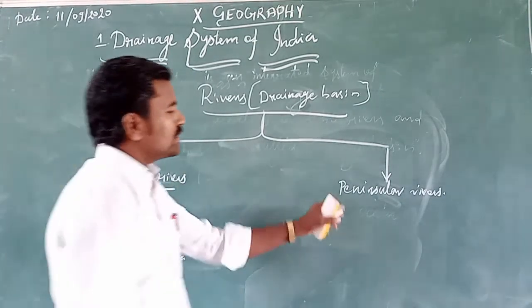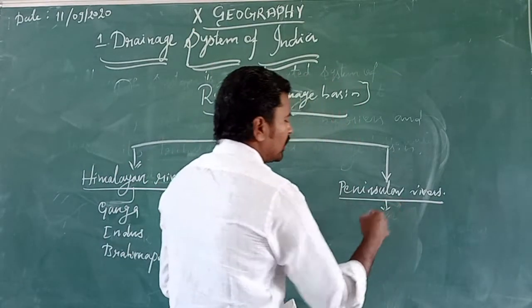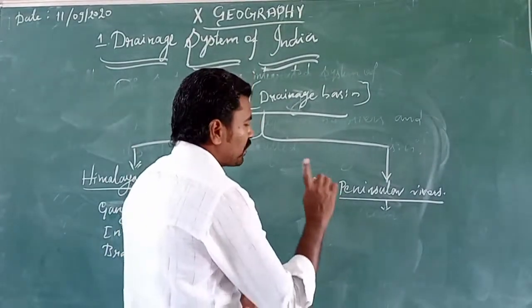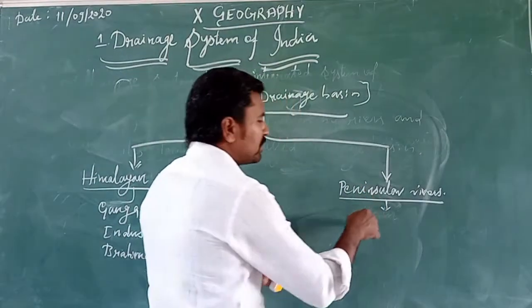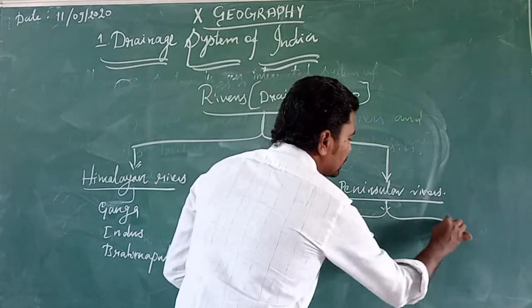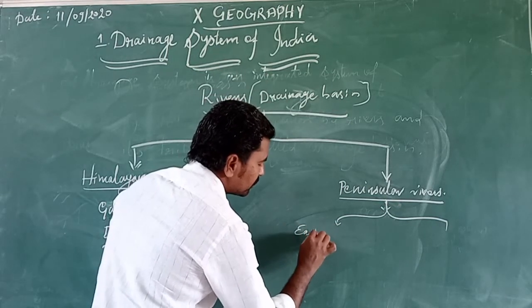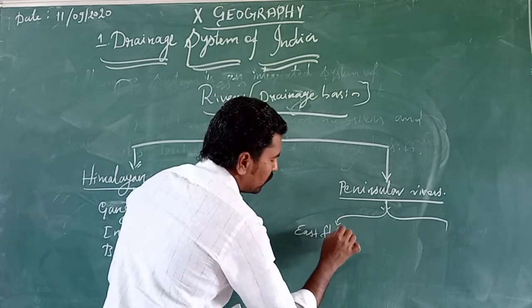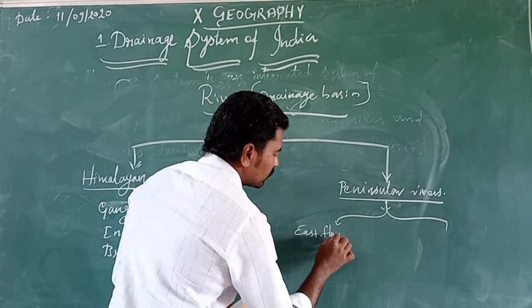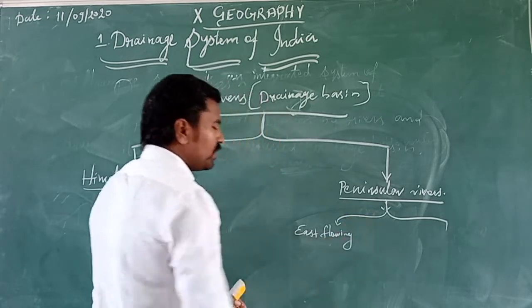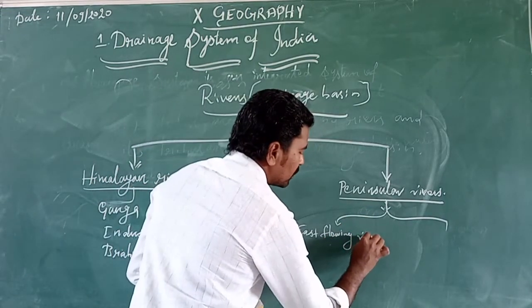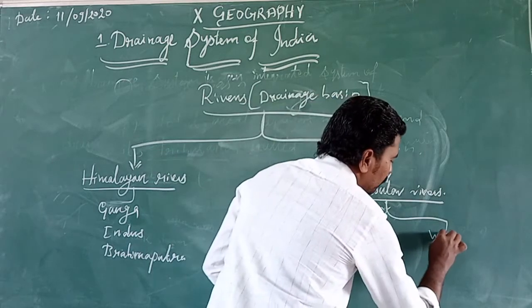And on the other side, the peninsular rivers are divided into two major branches. One is the east flowing rivers, and then the west flowing rivers.